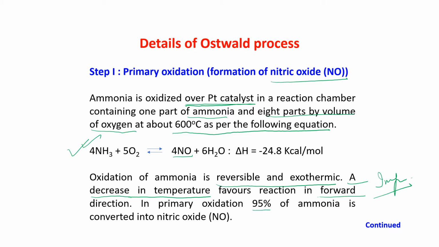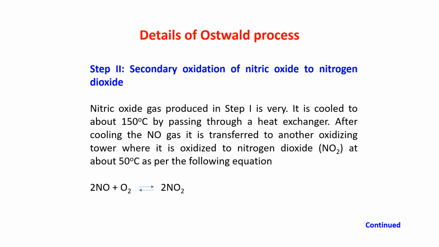In primary oxidation, 95% of ammonia is converted into NO, nitric oxide. This is the first step. Okay. Second step, secondary oxidation. Now the nitric oxide that we get, NO, is converted to NO2. So again how? Again by oxidation of nitric oxide, so nitric oxide into nitrogen dioxide. This is also oxidation. That means 2 times of oxidation is going on. First ammonia is oxidized to NO. Now NO is oxidized to NO2.